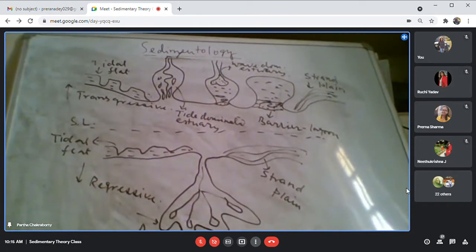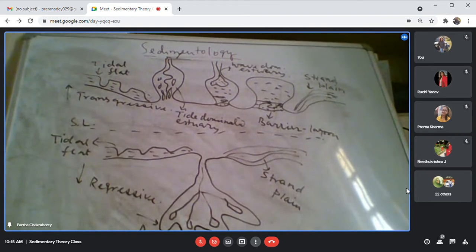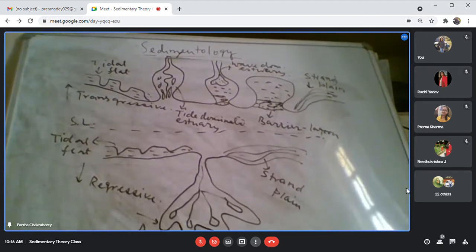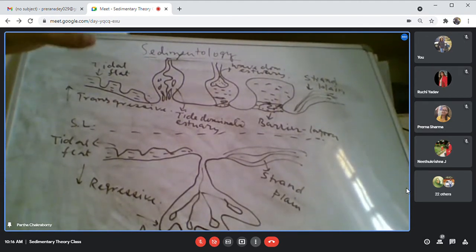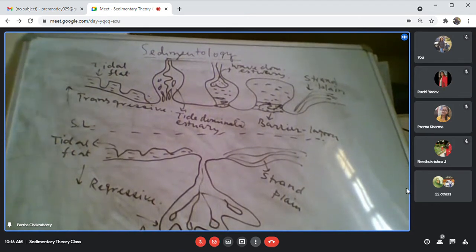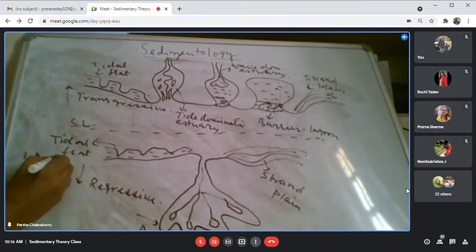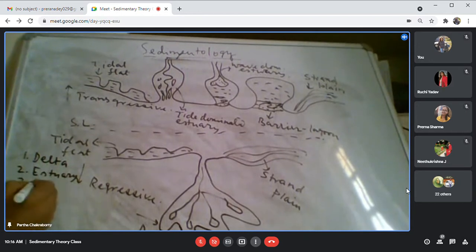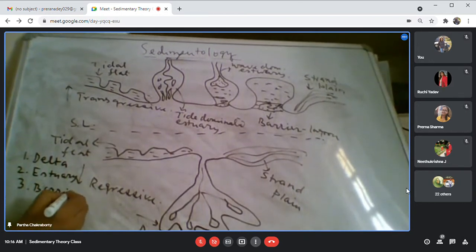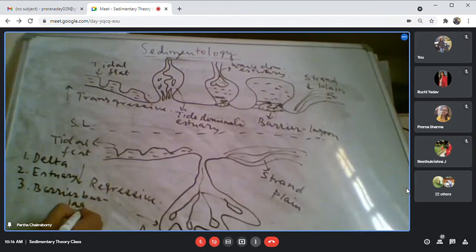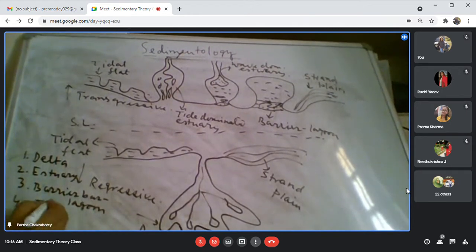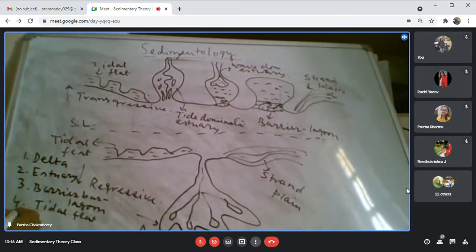So the environments that we have talked about in a shallow marine system, if I go by this diagram, are a delta, a major environment, an estuary, a major environment, the barrier bar lagoon environment, the tidal flat environment, and the strand plain environment. If I sum up the shallow marine environments I am talking about: delta, estuary, barrier bar lagoon, tidal flat, and strand plain.